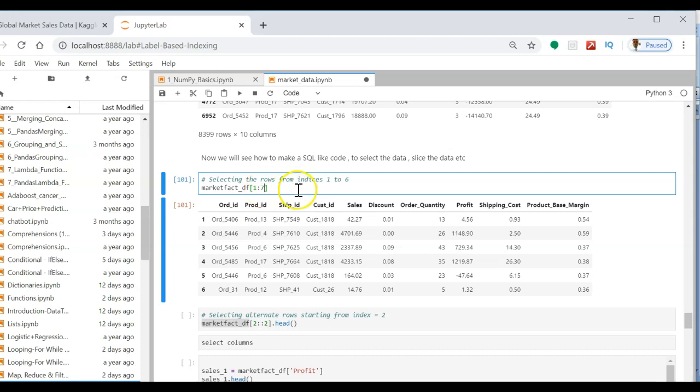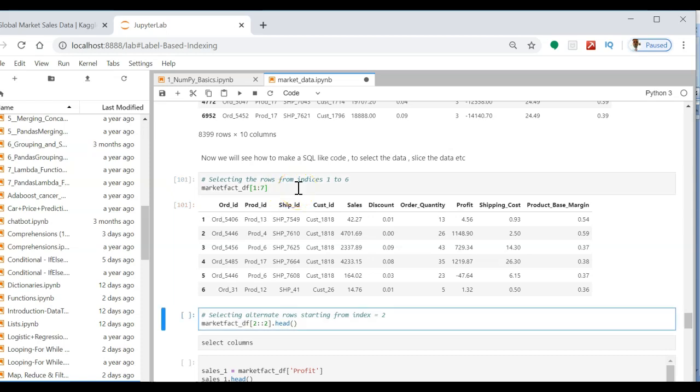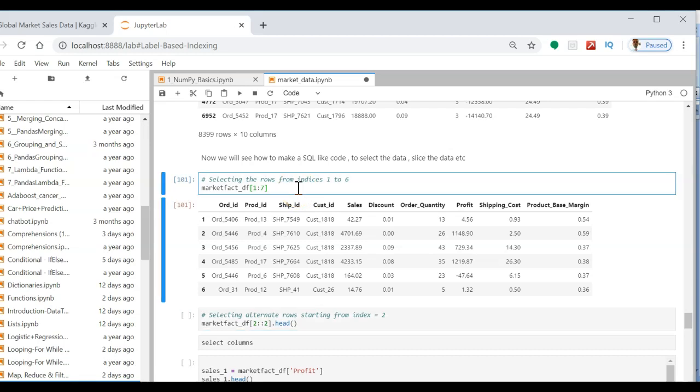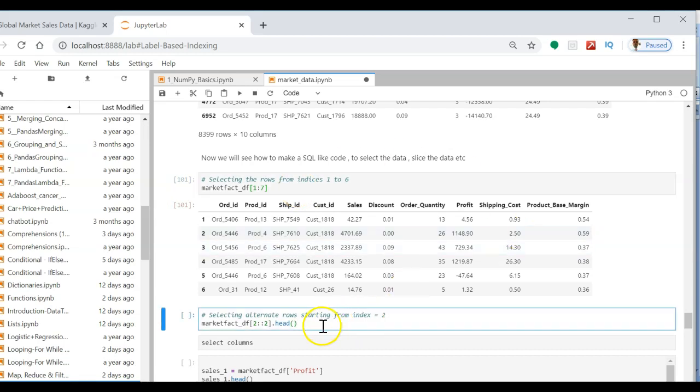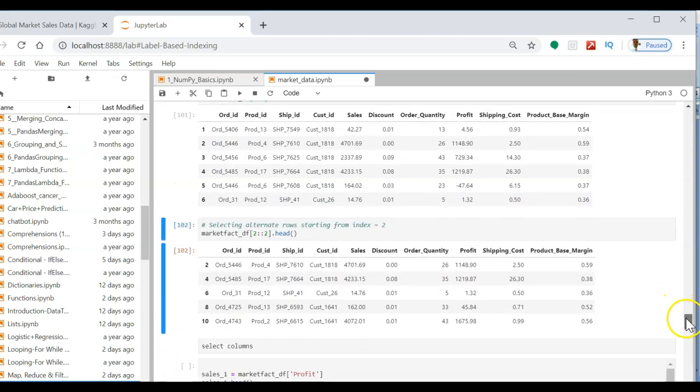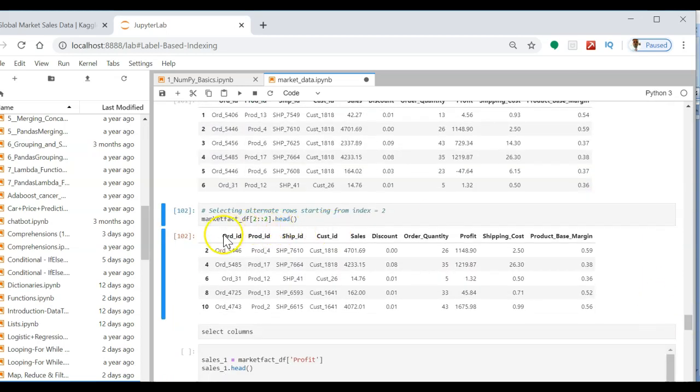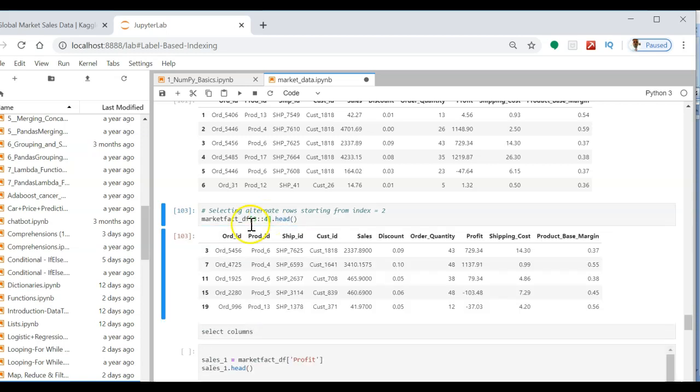You have to remember this point. It's a bit confusing, but if you practice programming, there will be no more confusion. If you want to select alternate rows starting from index 2, you start from index 2 and then it jumps by 2. So 2, 4, 6, 8. If you want to start with 3 and jump by, say, 4, it's going to give 3, 7, 11, 15, 19.